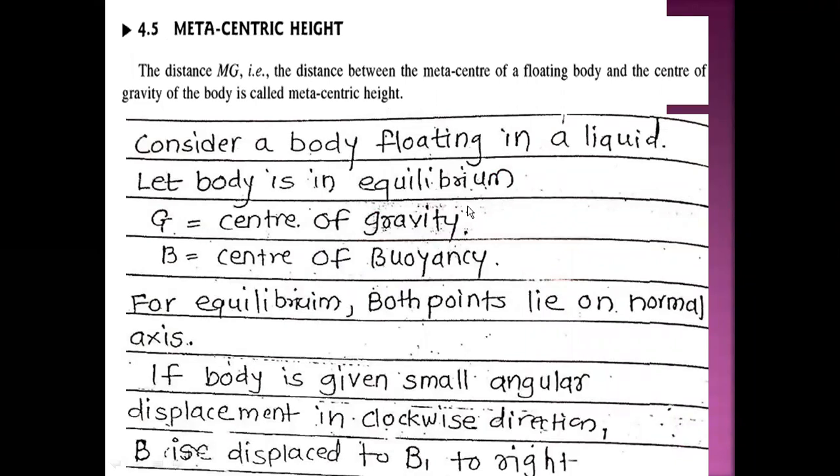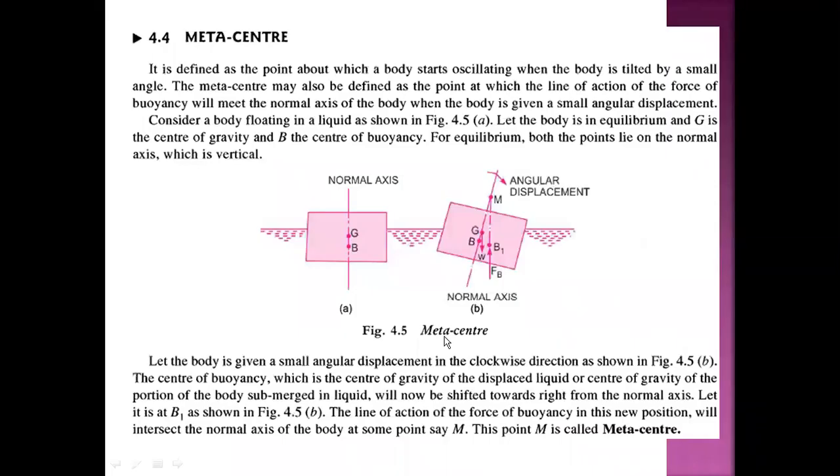Now metacentric height. So what is metacentric height? The distance MG, that is the distance between the metacenter of a floating body, that is here, and the center of gravity of the body, that is point G, is called the metacentric height. That is MG. MG is the metacentric height.